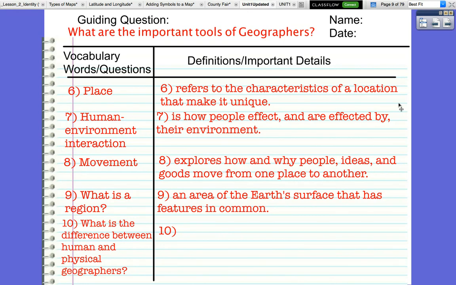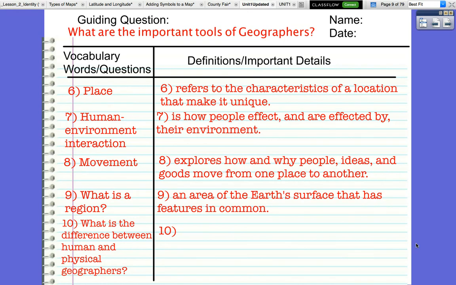Okay. Number 10, I'm going to talk about, and I'm going to have you put in the notes in your own words down here what you think. So when we are studying geography, you're usually a human geographer or a physical geographer. If you're a human geographer, you're studying people. You're studying culture like religion and language and why people are moving from place to place.